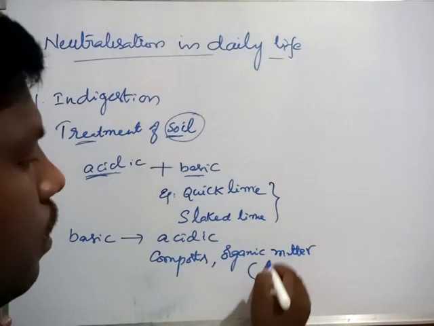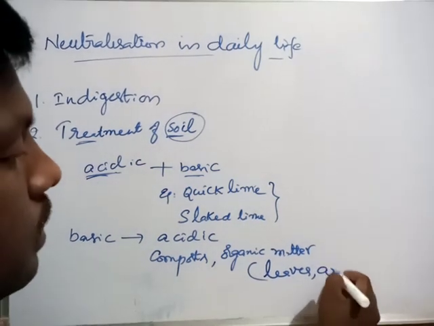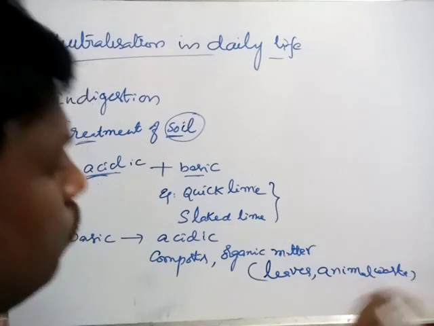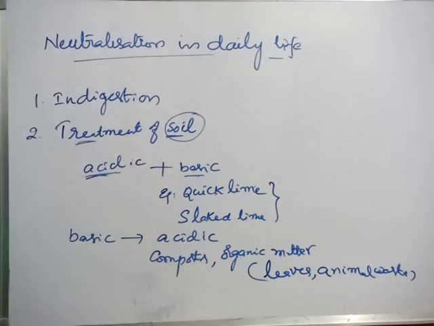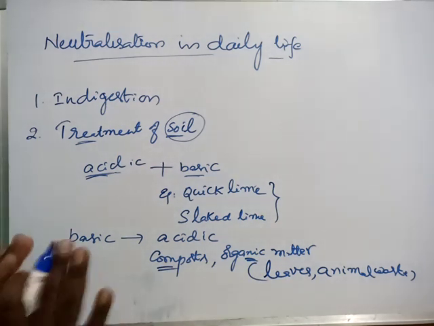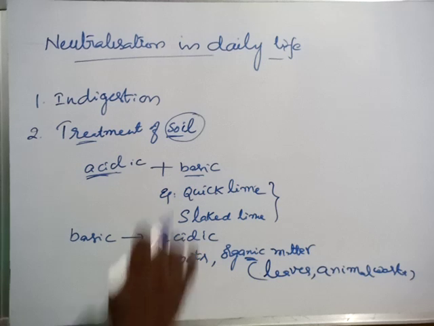Leaves, leaves and animal waste, etc. You can add to the soil. Then these composts and organic matter release some acidic substances. Then the basic soil will be neutralized. Okay? So in this way we can neutralize soil.